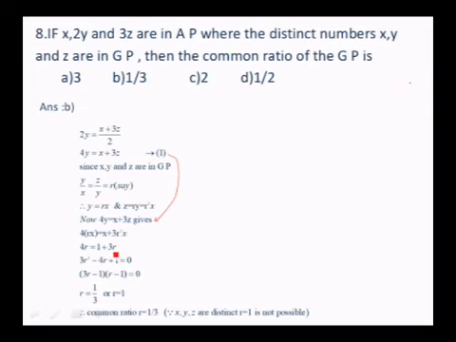Now, cancelling x, you get 4r is equal to 1 plus 3r square, or 3r square minus 4r plus 1 equals 0. If you factorize this, you get r is equal to 1 by 3 or r is equal to 1. Since x, y, z are distinct, I cannot take r is equal to 1, because then the three numbers x, y and z will be equal. So the best option is r is equal to 1 by 3. So B is the option.